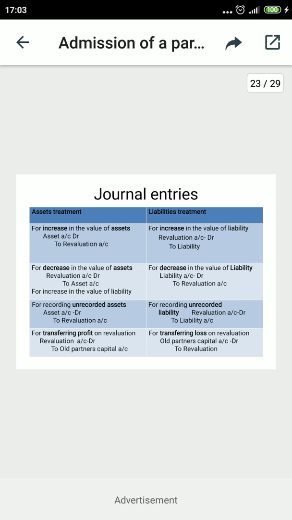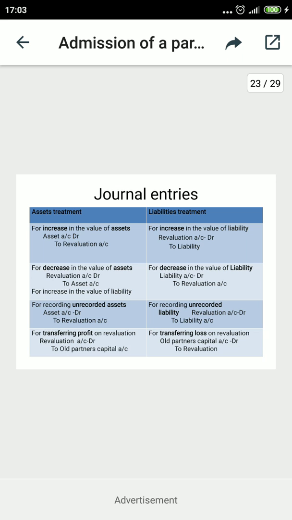This is a loss for the organizations. So the asset has gone down. So for revaluation of assets, the land account is debited and revaluation is credited with the amount of 20,000. So both the increased value and the decreased value on revaluation will be entertained.